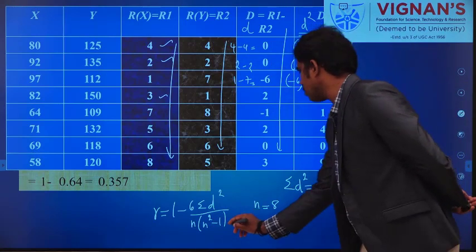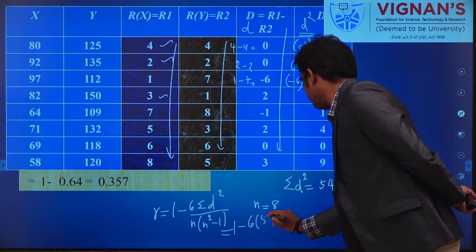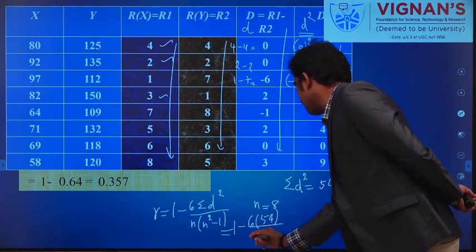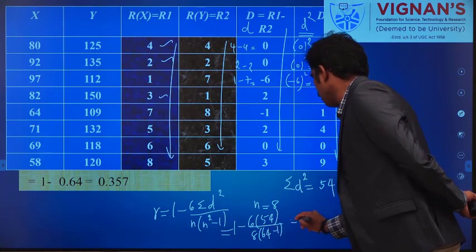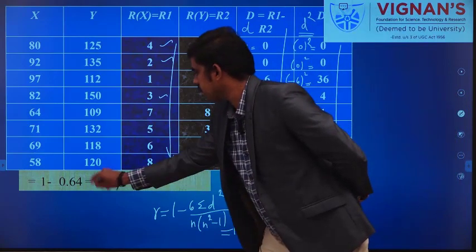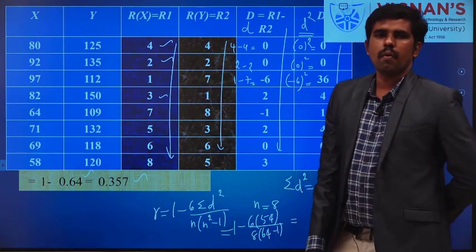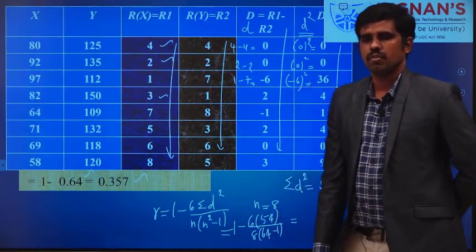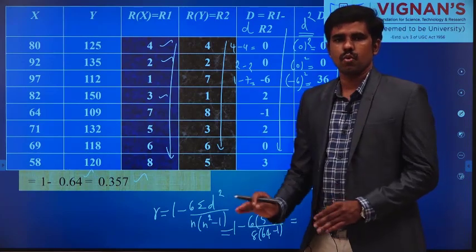So I am substituting the values: 1 minus 6 into 54 divided by 8 into 64 minus 1. So then what you will get? You will get 1 minus 0.64. You will get the answer 0.357. So this is the degree of relationship by using rank correlation coefficient.